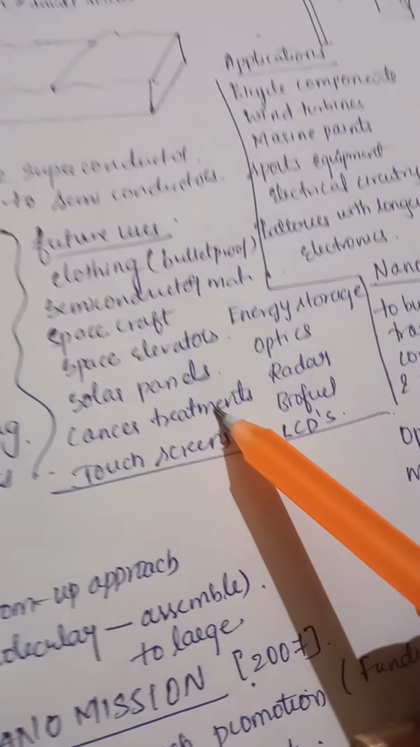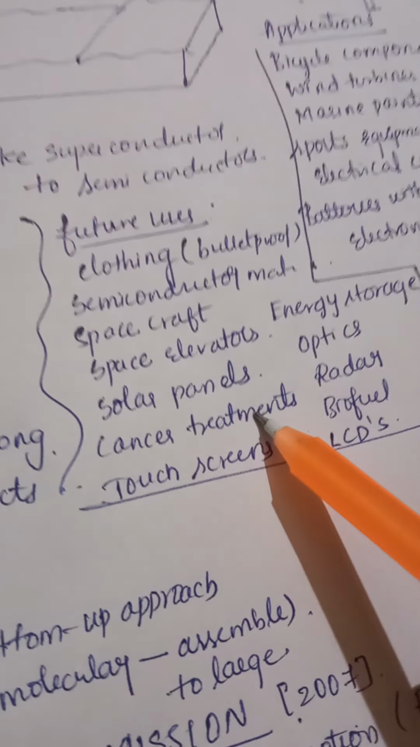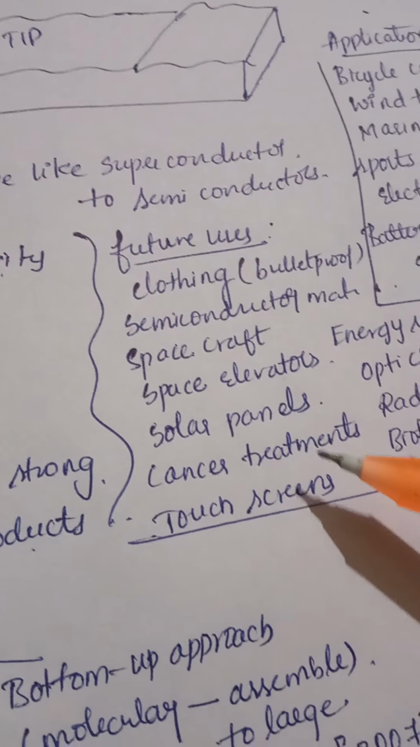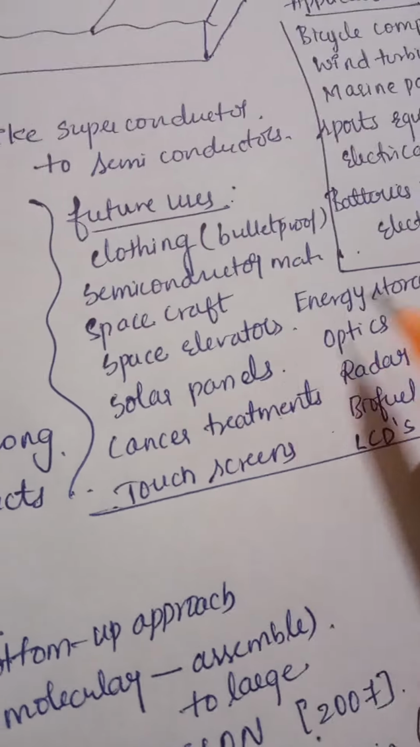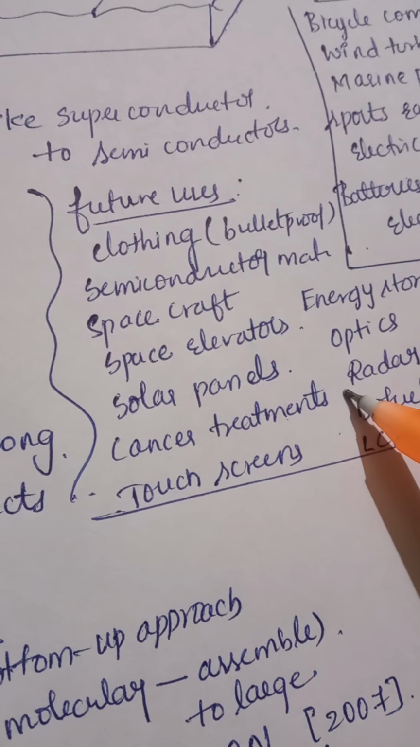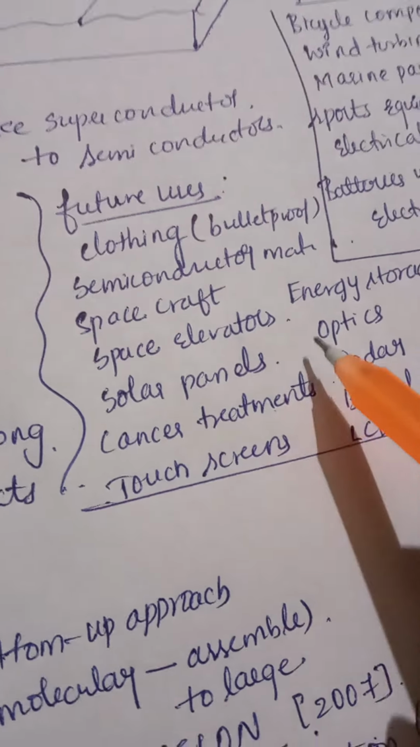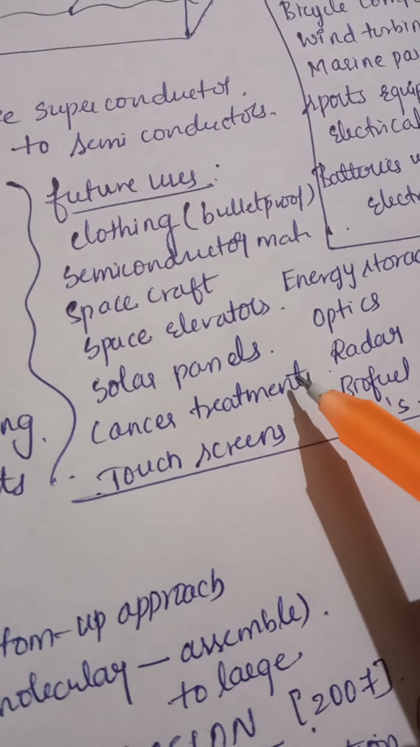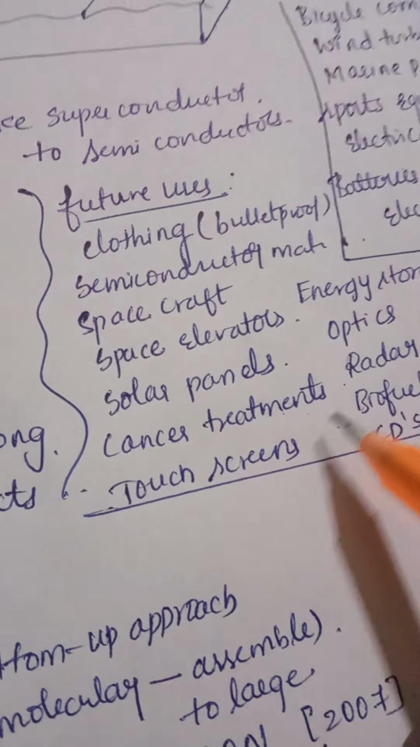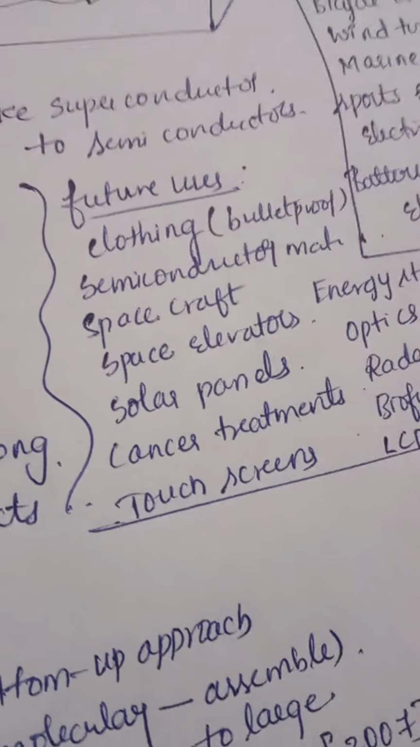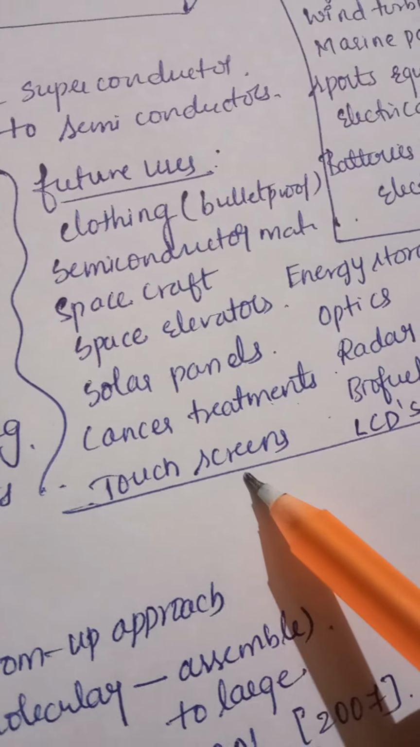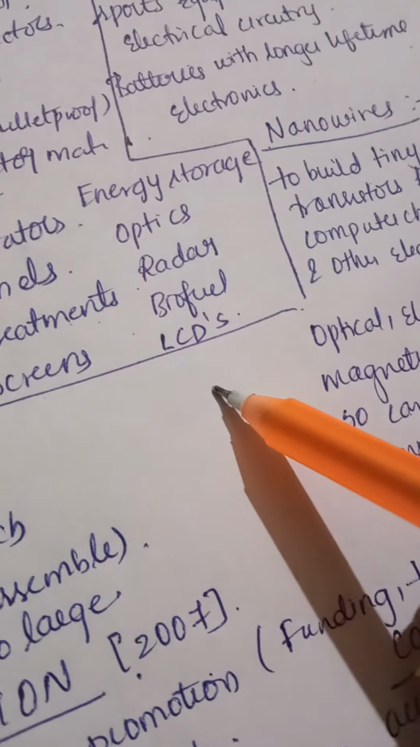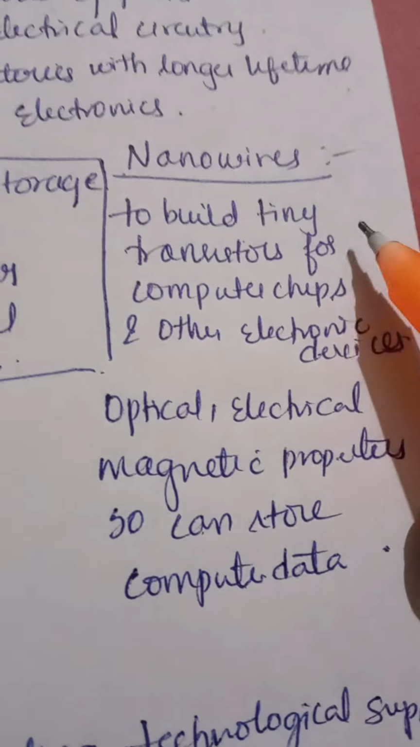See, in cancer treatments, when we use chemotherapy or other technologies to treat cancer cells, they may affect the other cells too. But by using nanotechnology, they can target the wanted cells and eliminate them without eliminating other useful materials in our body. And they can also be used in touch screens, energy storage, optics, radar, biofuel, and LCDs.